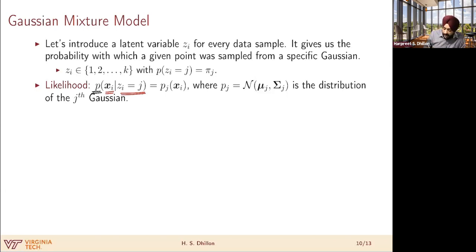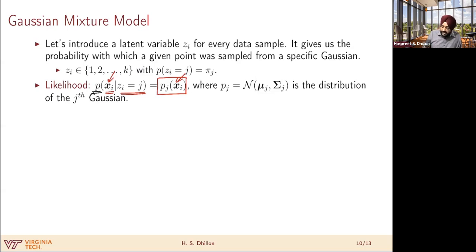And this is the notation we are going to use. P subscript j. So this subscript tells us the base distribution, right? The jth Gaussian, which is also the base distribution for us. And this is the probability density of xi, or at xi.